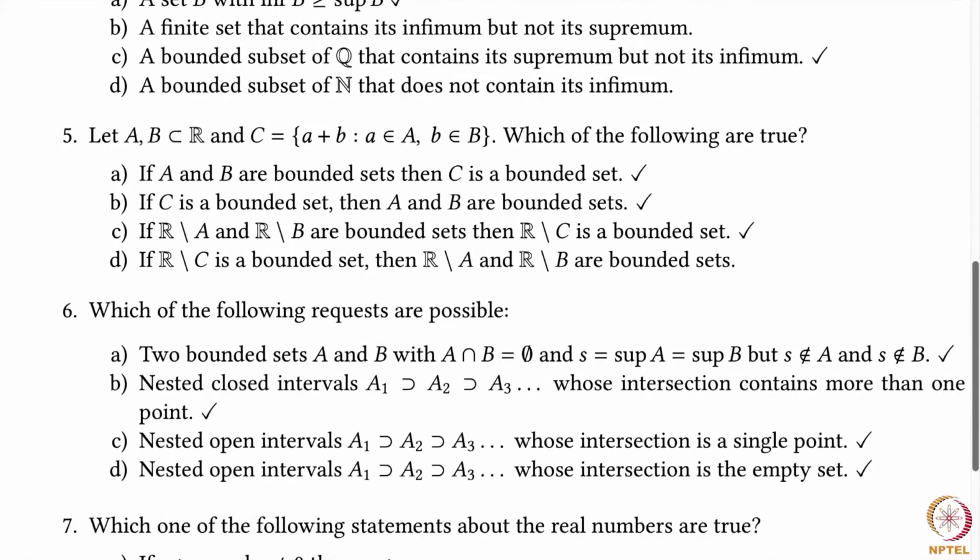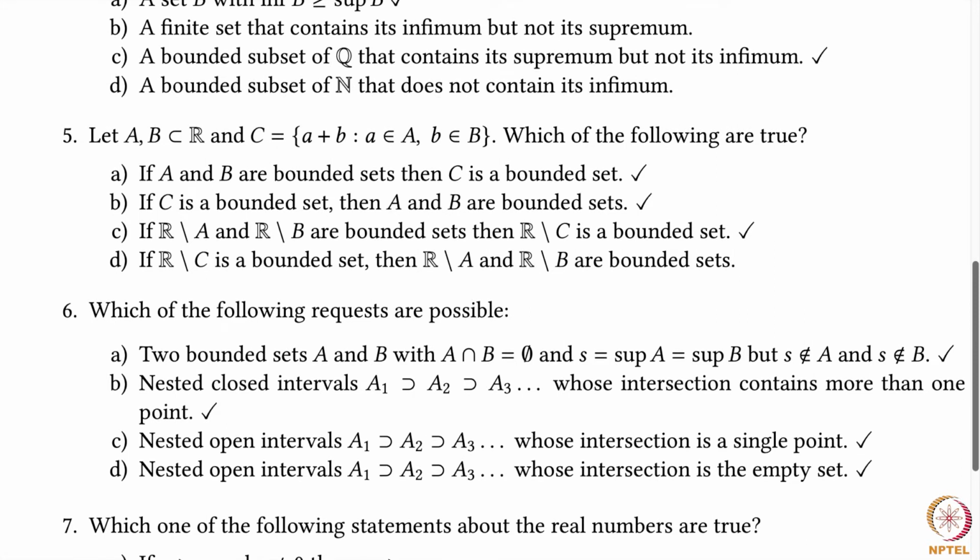Now, which of the following requests are possible? Two bounded sets A and B with A intersection B equal to the empty set, S equal to the supremum of A equal to the supremum of B, but S is not in A and not in B. Well, this is easy. Just look at the open interval (0, 1). Take A to be all the rational points here and B to be all the irrational points here. Then clearly A intersect B is empty, and the supremum of A and the supremum of B are both the number 1, but 1 belongs neither to A nor to B.